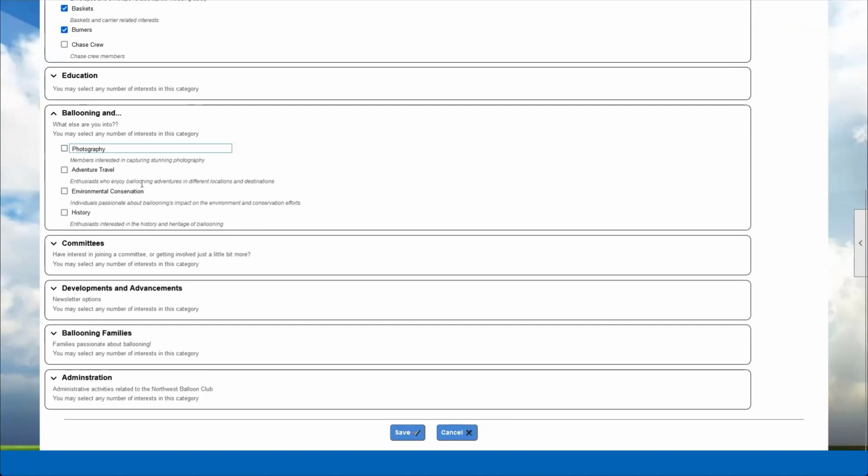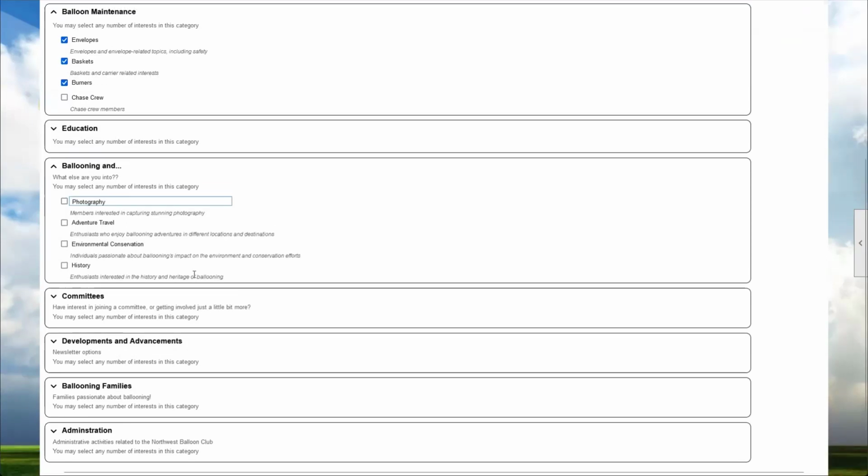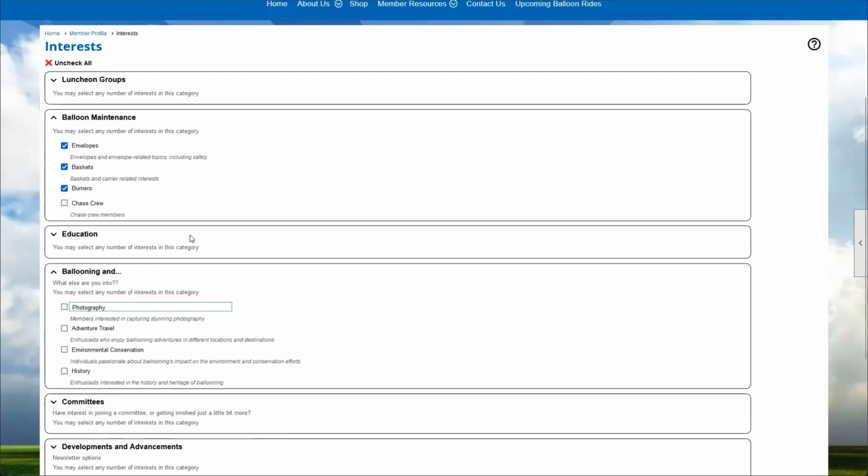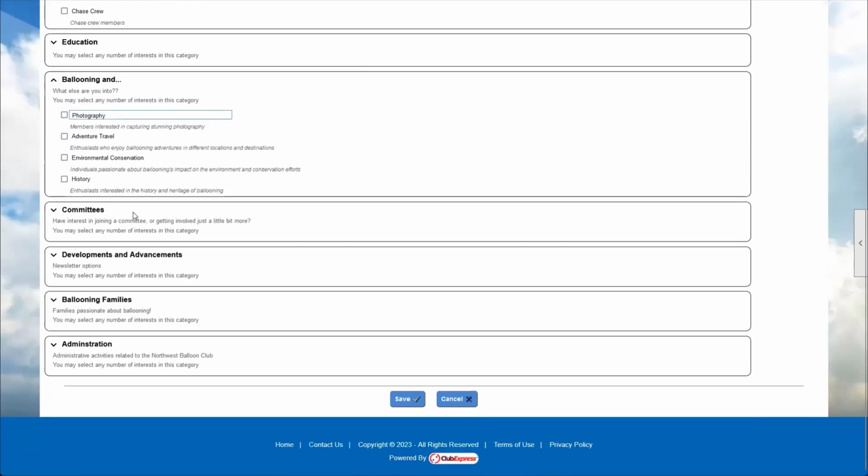A member can add or remove themselves from an interest at any time. There's not a limit to it. If you're looking for things where you can limit the terms and number of things that someone can be limited to, you might want to check out our committees module, and we have some training videos connected to that. Interest is more just a way for a member to voluntarily say, I'm interested in these different topics, and share that information with other members.